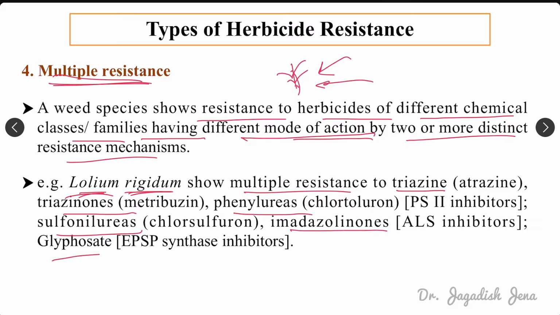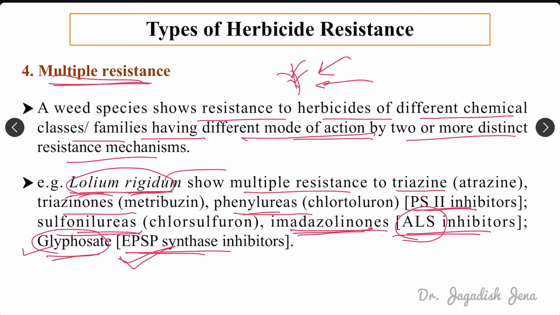So they have different mechanisms of action. Here glyphosate inhibits the EPSP synthase enzyme. Imidazolinone's mechanism of action is inhibiting the ALS enzyme, that is acetolactate synthase. Sulfonylurea, same. Then the phenylurea group inhibits PS II of photosynthesis. So these herbicides all have different mechanisms of action, and this particular weed, Lolium rigidum, is capable of developing resistance to all these different herbicides having different mechanisms of action. So this is one example of multiple resistance.